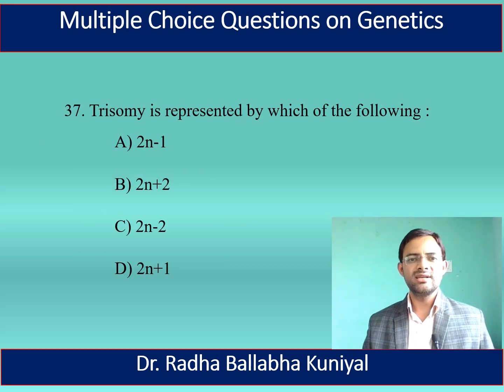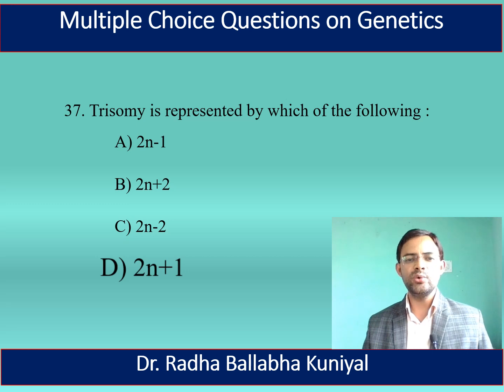The next question is, trisomy is represented by which of the following chromosome numbers? A. 2n-1, B. 2n+2, C. 2n-2, D. 2n+1. Here the correct answer is 2n+1. Trisomy is always represented by 2n+1.